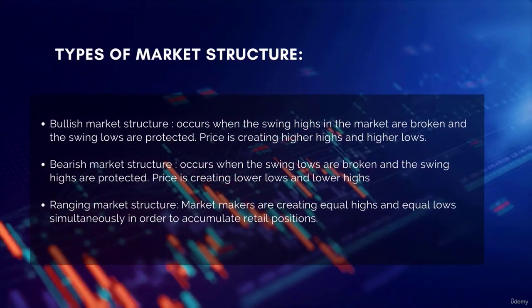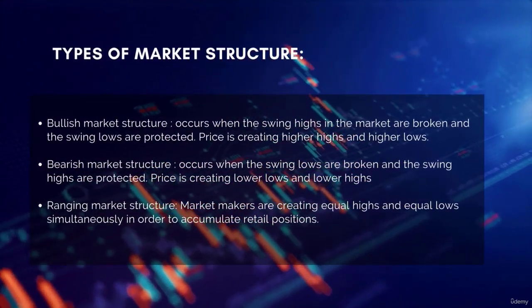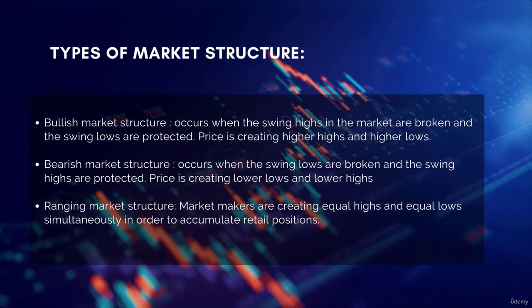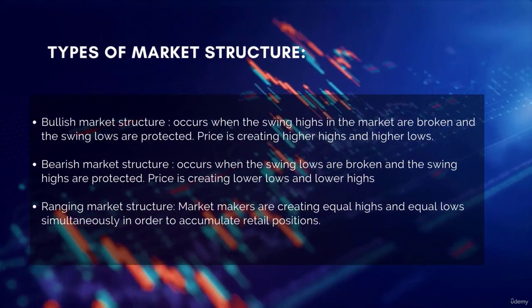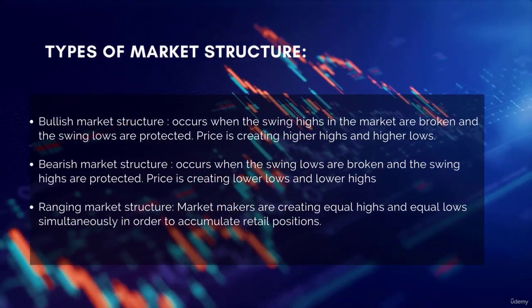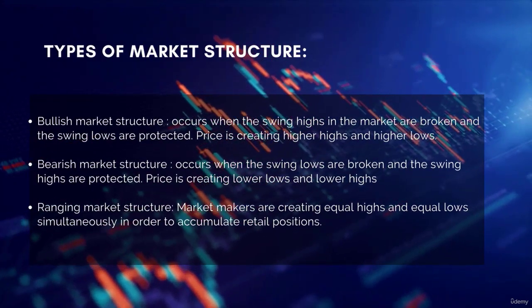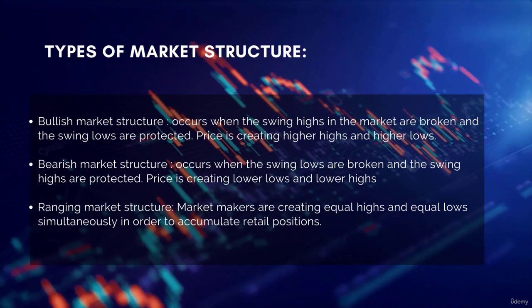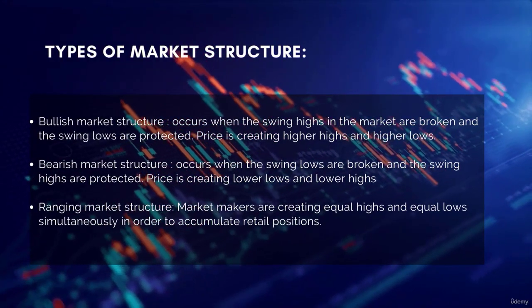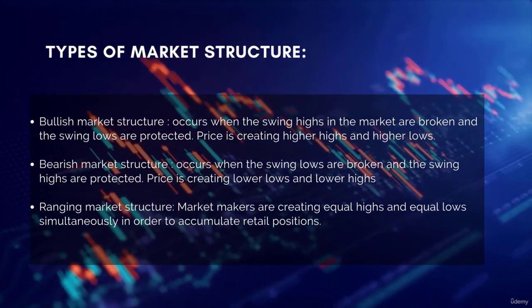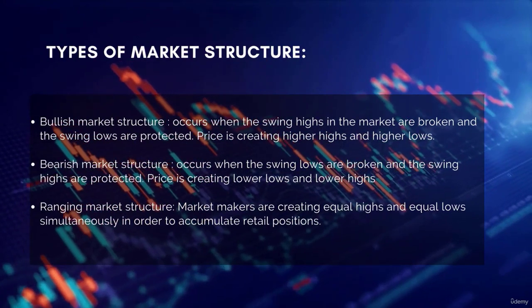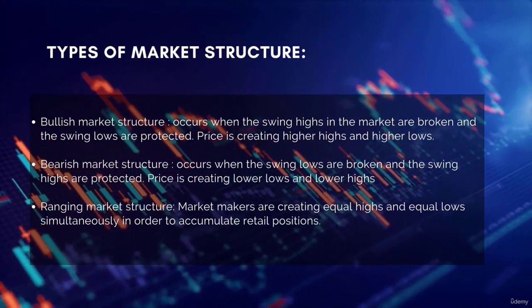Let's begin with the bullish structure. We speak of a bullish structure when the swing highs in the market are broken and the swing lows are protected. Price is creating higher highs and higher lows. The bearish structure is simply the opposite of bullish structure. The swing lows are broken and the swing highs are protected. Price is creating lower lows and lower highs.